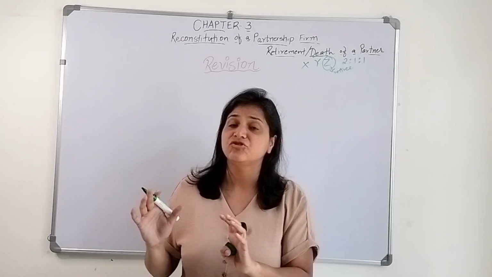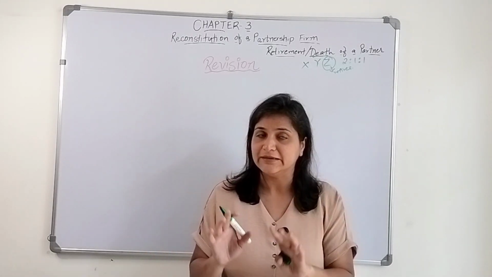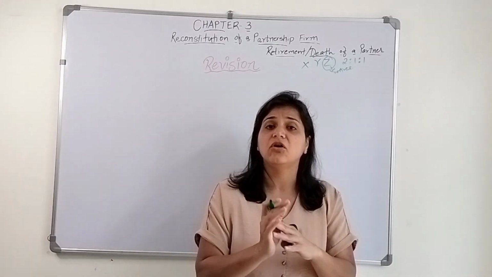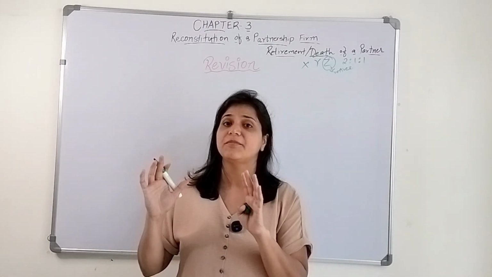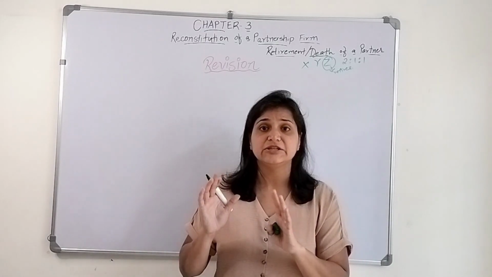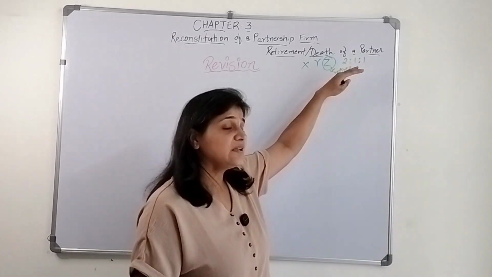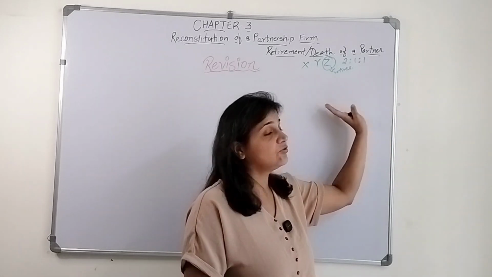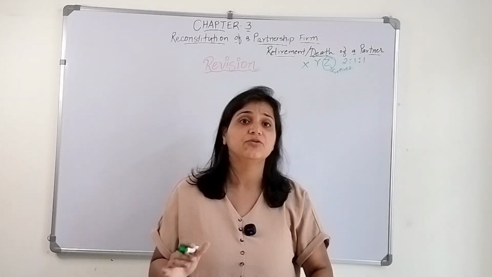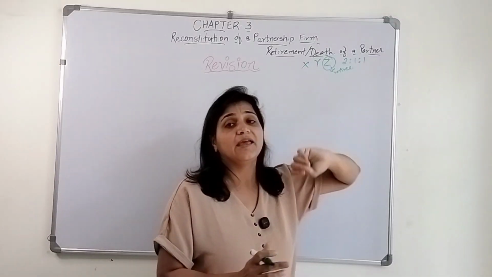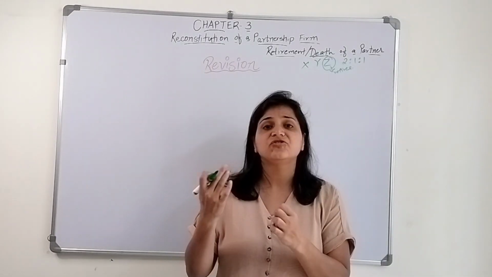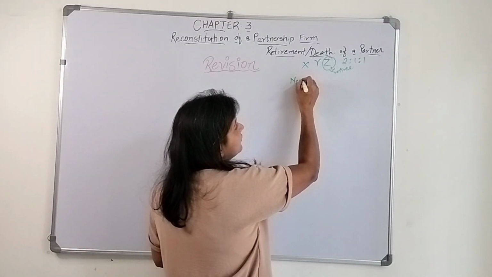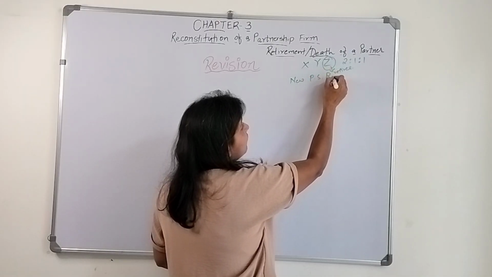All these things are mentioned where? In the partnership deed. And if something is not mentioned in the partnership deed, what do we need to follow? We need to follow the Partnership Act 1932. Now Z retires means the profit that was earlier shared between three partners will now be shared between X and Y. So the profit sharing ratio will change, and we will determine the new profit sharing ratio.